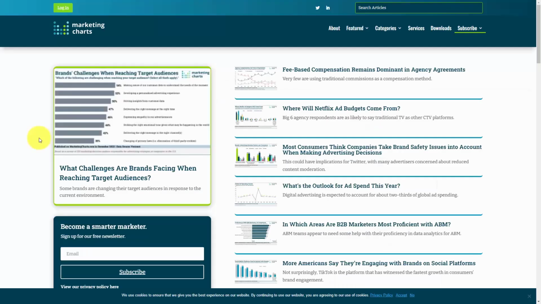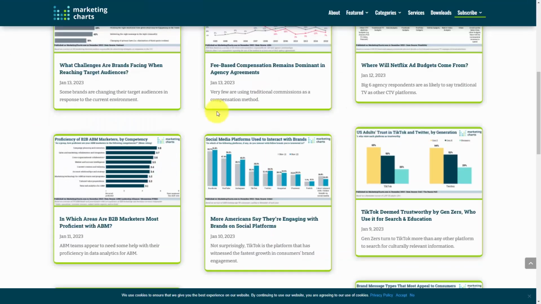A similar site where you can gain this kind of information, as well as be provided a visual chart, is going to be the website marketingcharts.com. And again, depending on your topic, you will be able to find updated information that you can use in your sales presentation, along with the visual chart to make the point inside of your content.